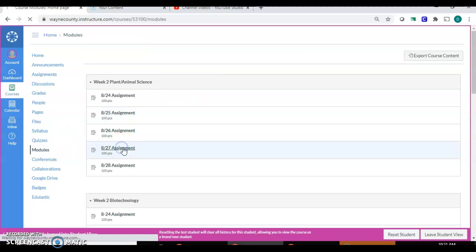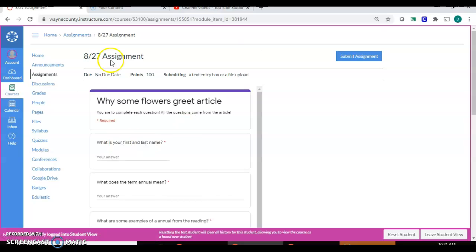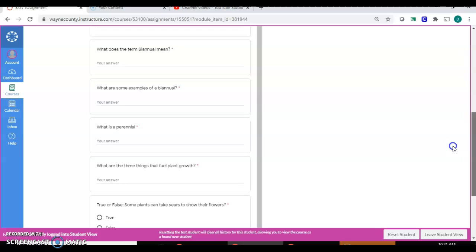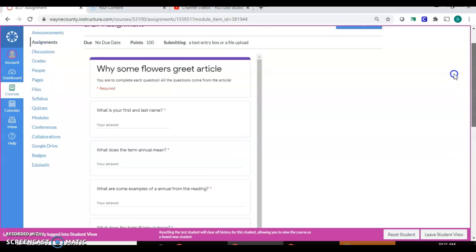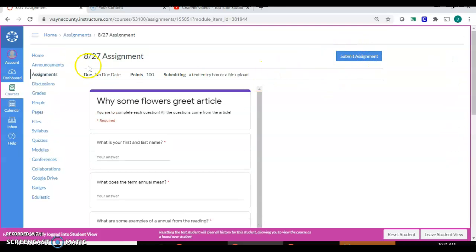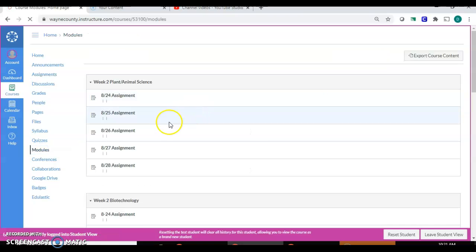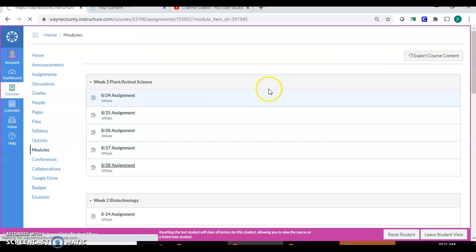And then you'll have Thursday's assignment, which is Google Forms. So then you'll see this. Again, you'll click submit and then Submit Assignment. This article is really good to start out our curriculum, but I want you to get familiar with some things first. And then we have Friday's assignment.